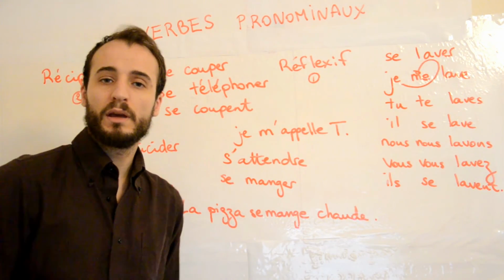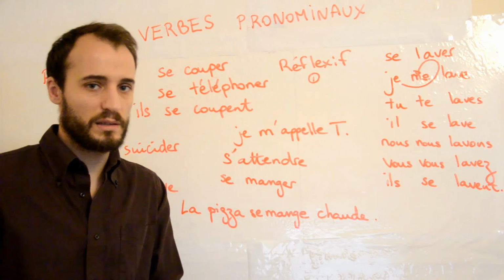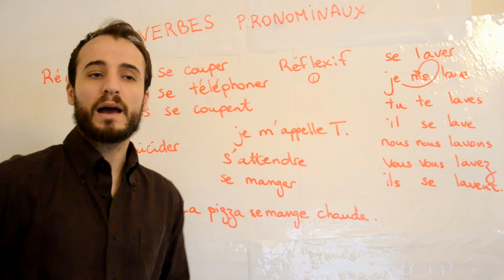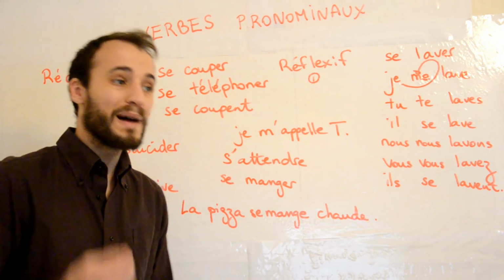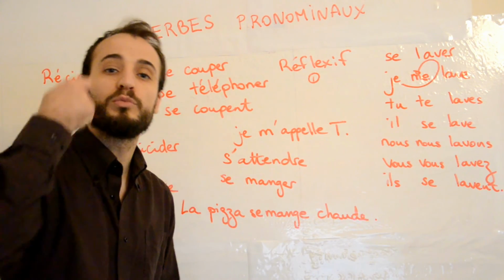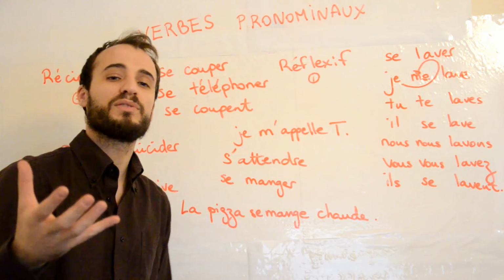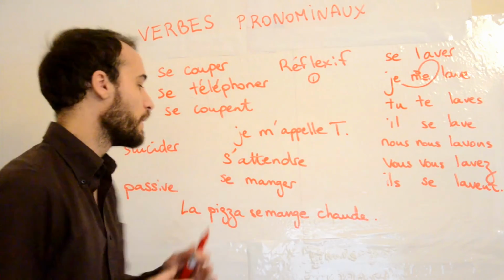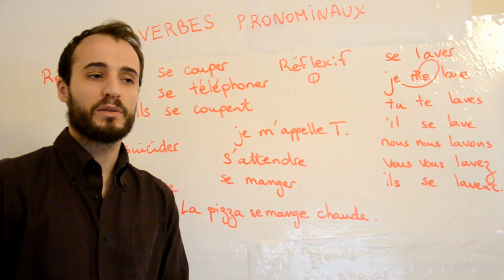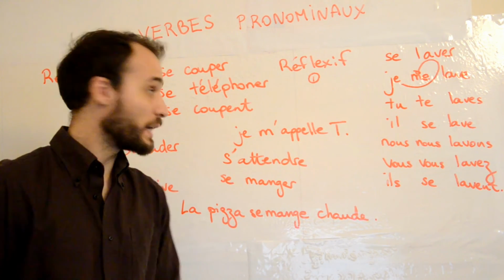So you see the meaning is not too far, but yet different. J'attends Martin, I wait for Martin. Je m'attends à ce que Martin soit en retard, I expect Martin to be late. So be careful, there are some verbs that will have another meaning when they are in a pronominal form.